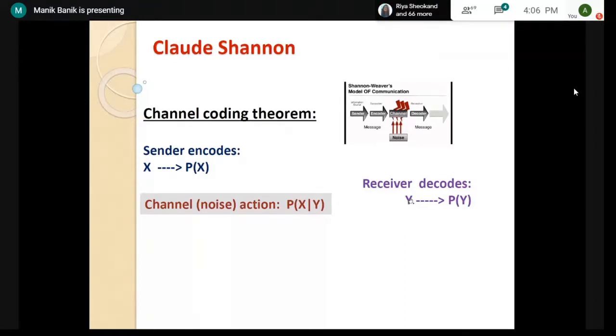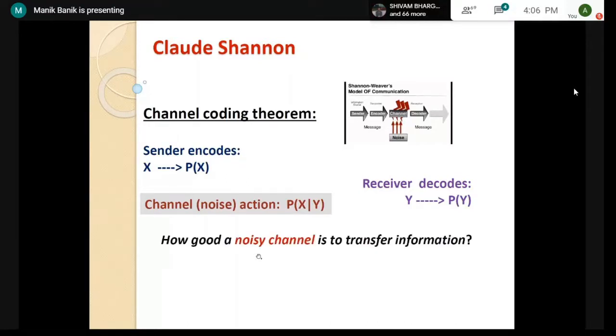What is this channel? Channel means, receiving this Y, how well we can guess the original message X. So the channel is nothing but a stochastic process from the input probability distribution to the output probability distribution.